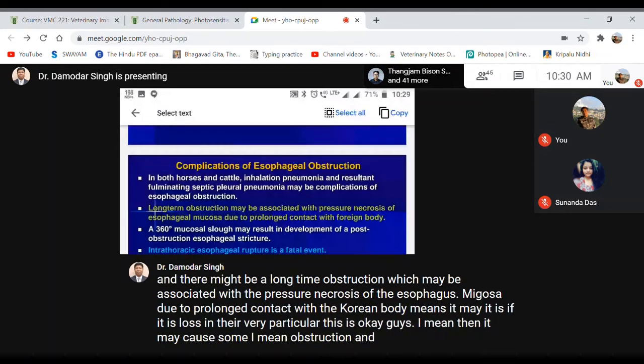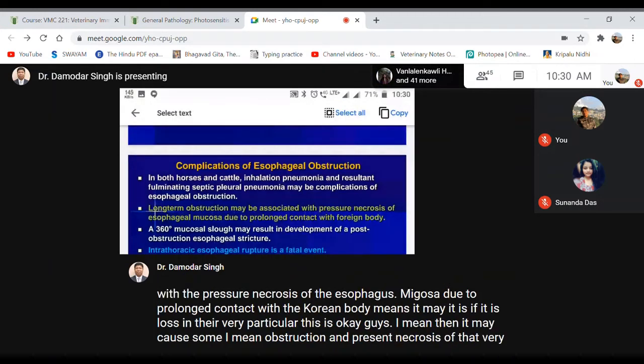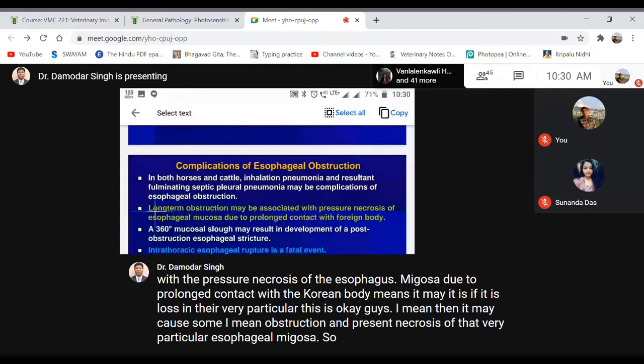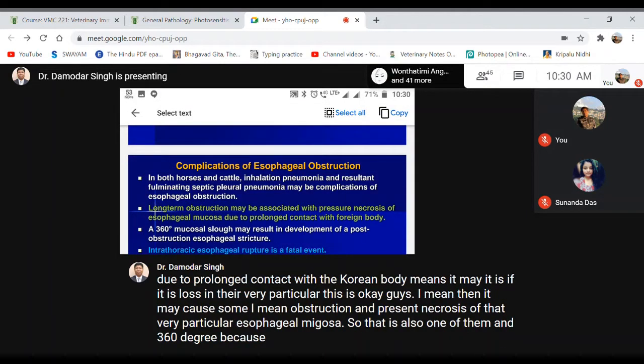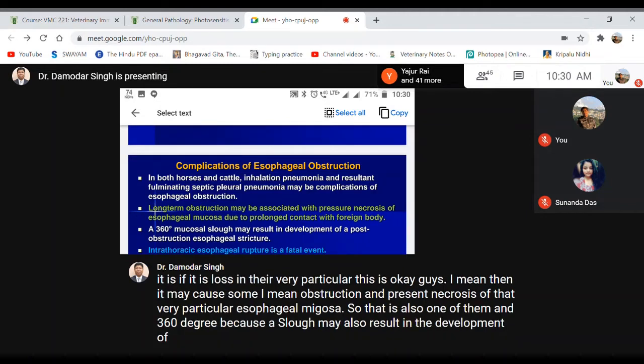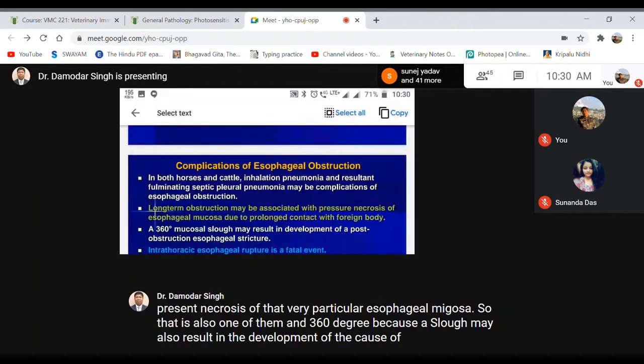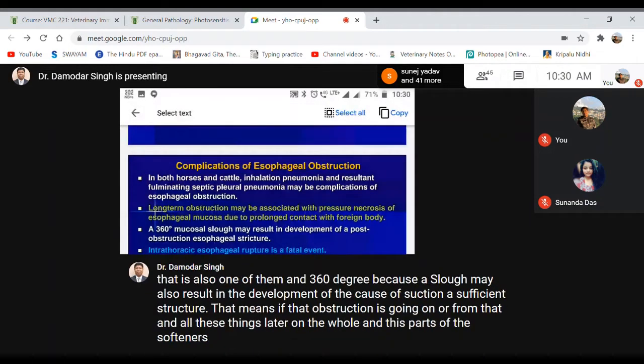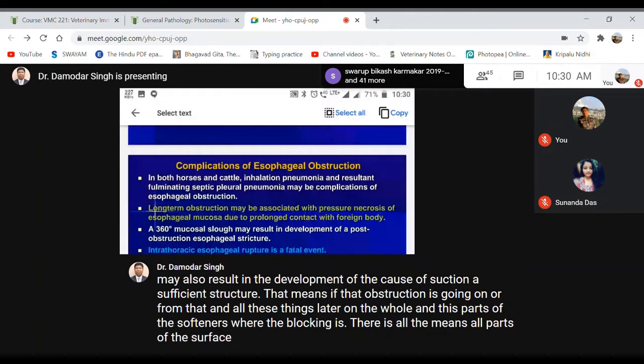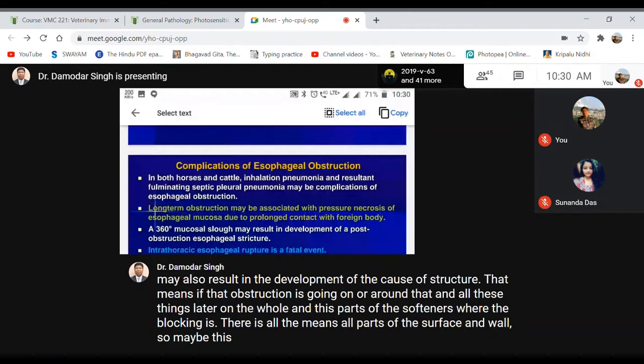And 360-degree mucosal slough may also result in the development of post-obstruction esophageal stricture. That means if that obstruction goes on for a prolonged period, then all parts of the esophageal wall where the blocking is there may develop sloughing or severe ulcerative lesions, and it may slough out the mucosal surface.